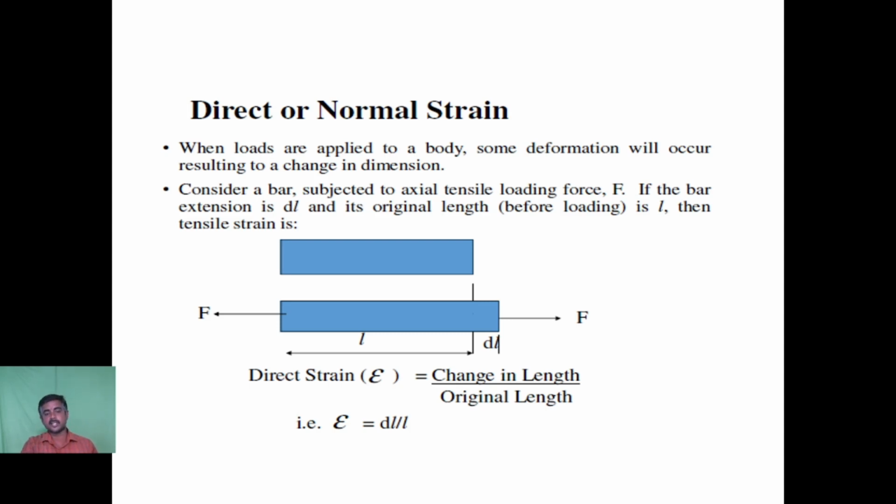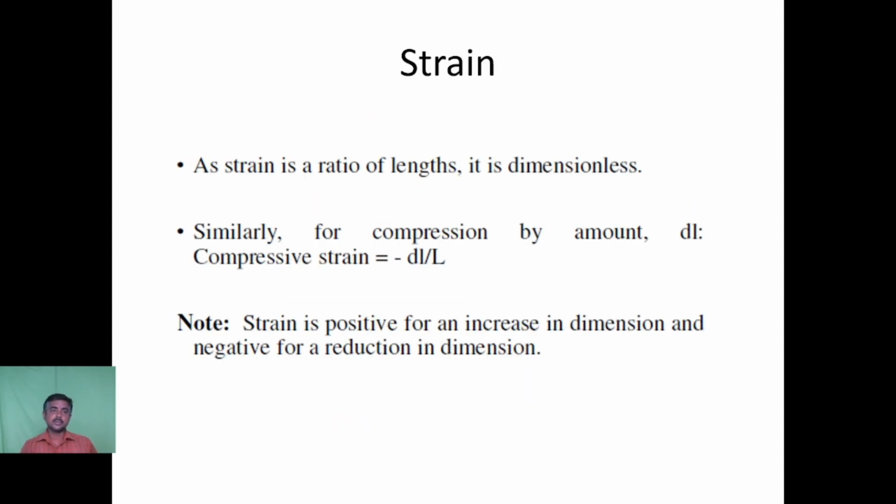So epsilon is equal to dl by L, where dl is the change in length and L is the original length. As strain is a ratio of lengths, it is dimensionless. Similarly, for a compression, the length gets reduced, so the length of the body gets compressed.